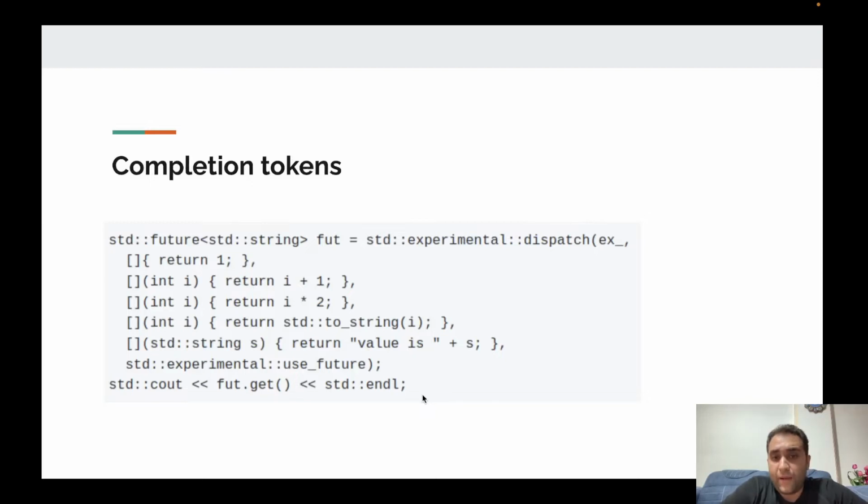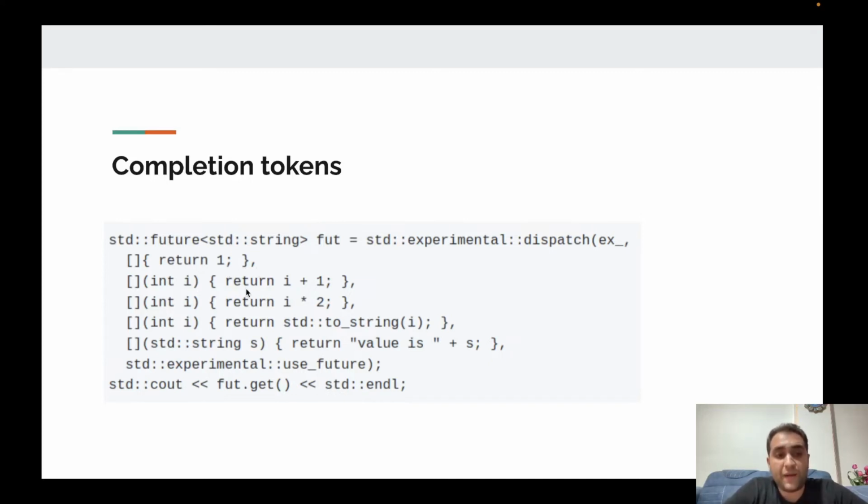okay, let's get into more detail on the dispatch function and post function. Actually, the dispatch or post function is able to receive multiple completion handlers, and the execution context will run the completion handlers in a consecutive way, one by one. And it passes the result from one completion handler to the other completion handler.